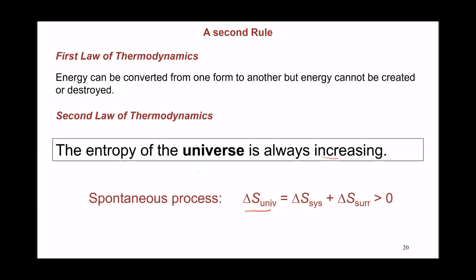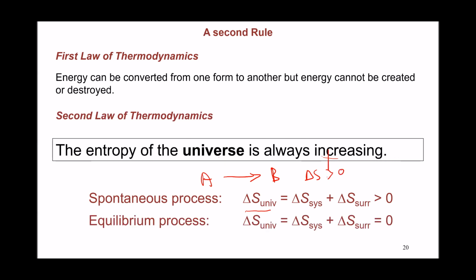The entropy of the universe is always increasing. So for any spontaneous process where A is completely converting to B, delta S for the universe for this process is going to have to be positive, right? And for an equilibrium process, where it's possible to go in either direction for the reaction, the change in entropy for the universe is going to be equal to 0.